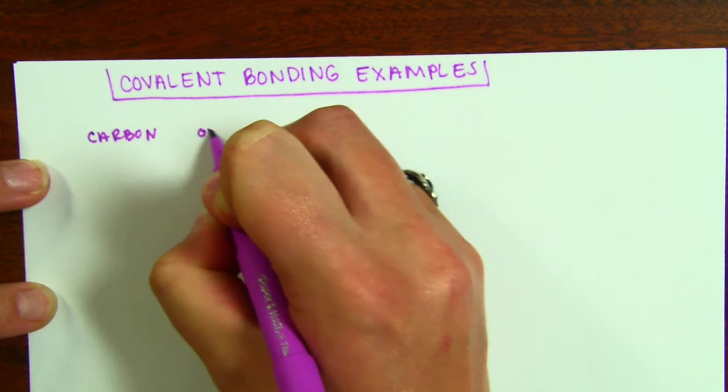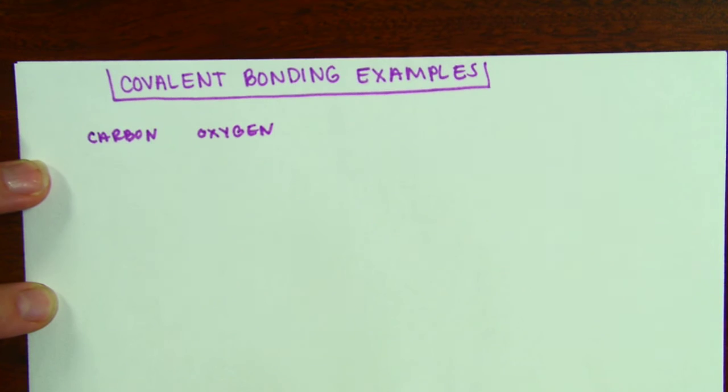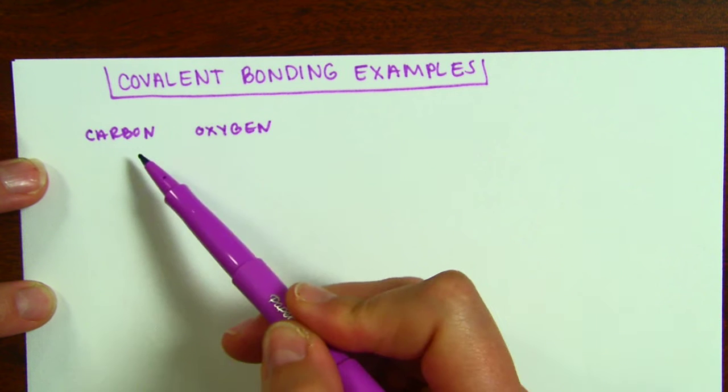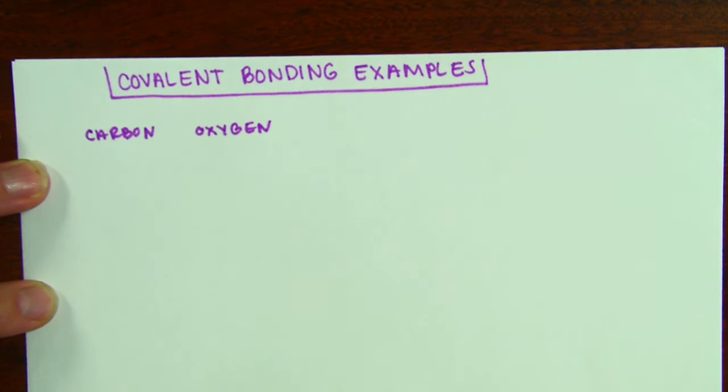and oxygen. Okay, so the first thing that I'm going to do is make sure that both of these are nonmetals because I cannot make a covalent bond unless I have two nonmetals. Carbon is a nonmetal, oxygen is a nonmetal, so these two elements will make a covalent bond.